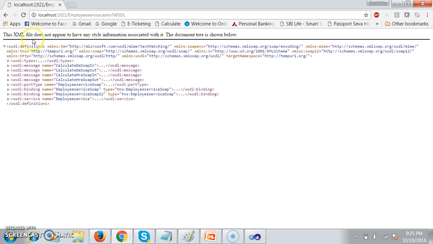and it is an XML file. And in this XML file, the root element is the definitions section. And then you can see the types section. Then you can see the message section. Then you can see the port type section. Then you can see the binding section. Then you can see the service section.